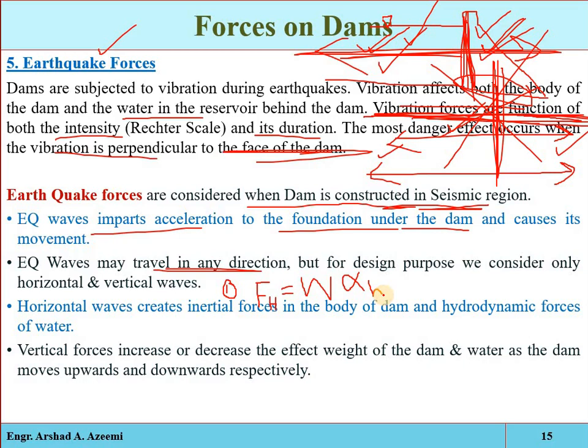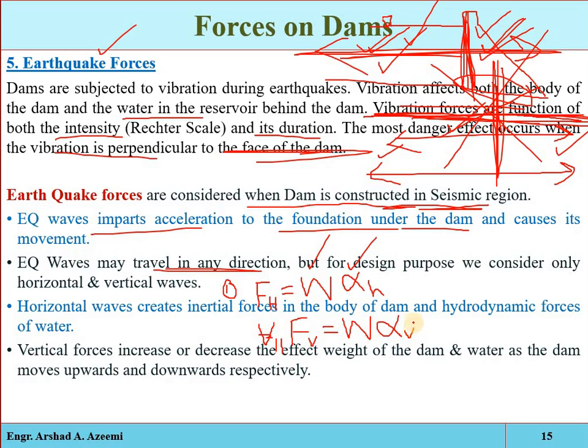That is the inertia force, the product of the weight of the structure and the horizontal seismic coefficient, produced in the structure in response to the horizontal acceleration in the foundation. Here W is the weight of the structure, alpha H is the horizontal seismic coefficient. Also the vertical force generated due to the horizontal acceleration in the foundation, Fv, will be equal to the weight of the structure multiplied by the vertical seismic coefficient.